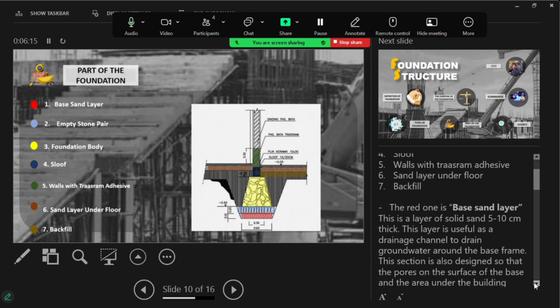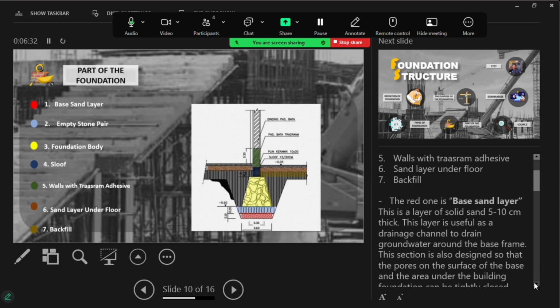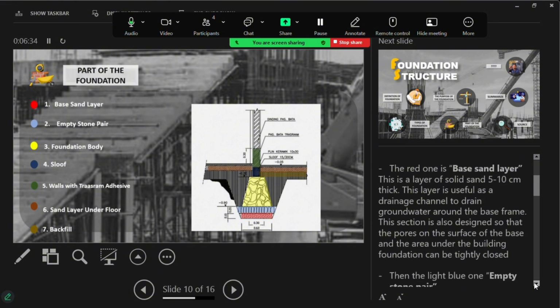The red one is the base and layer. This is a layer of solid sand 5 to 10 centimeters thick. This layer is useful as a drainage channel to drain groundwater around the base frame. This section is also designed so that the pores on the surface of the base and the area under the building foundation can be tightly closed.